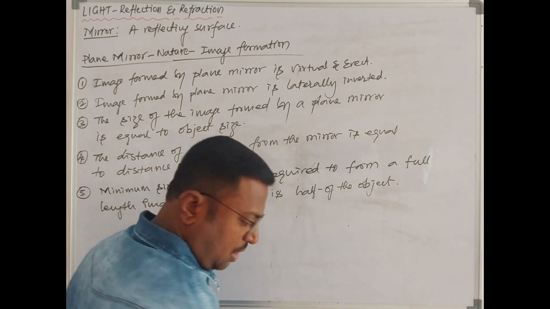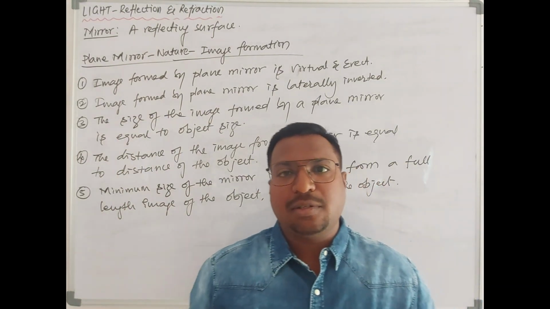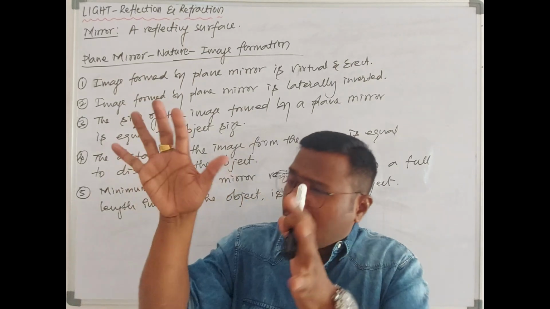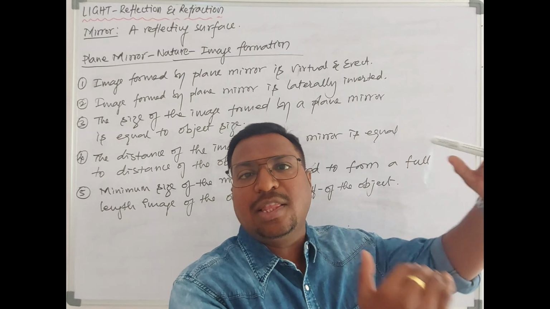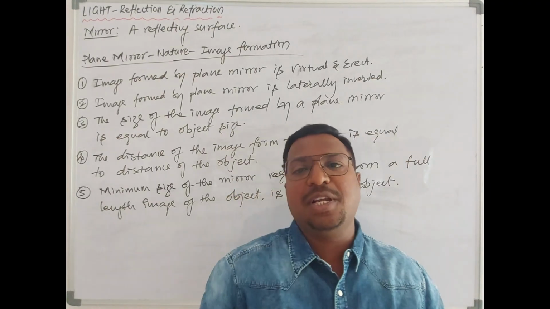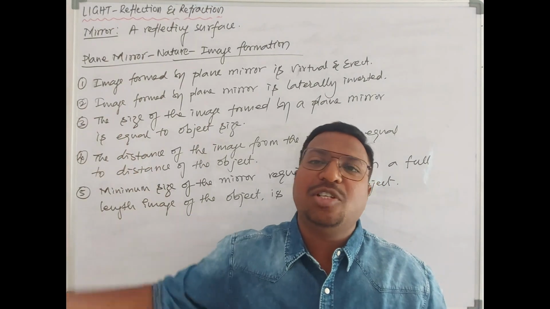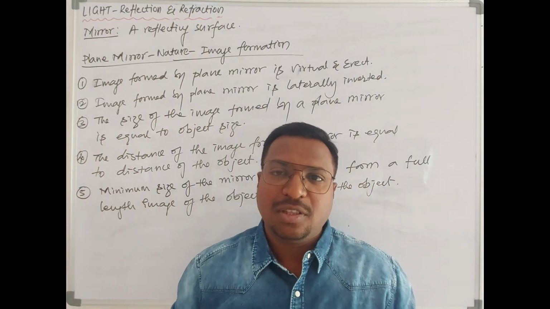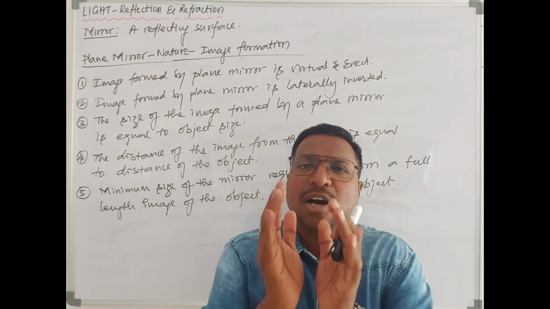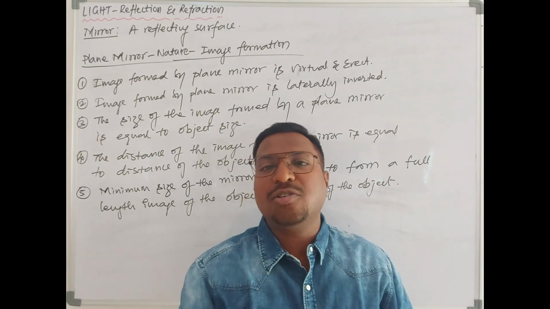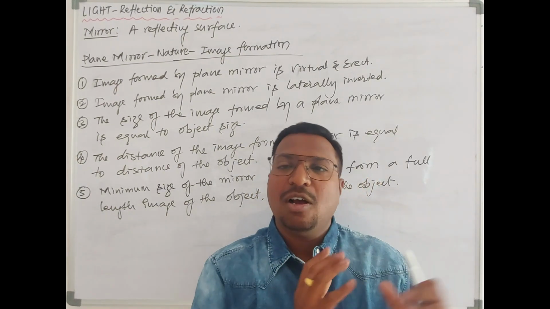For example, we kept an object which is 2 meters high. In order to get the full length image of that object, the minimum height of the mirror required is at least 1 meter. With less than 1 meter, we can't get the full length image of the object which is 2 meters. That means the mirror size should be at least half of the object size in order to get the full length image of the object.